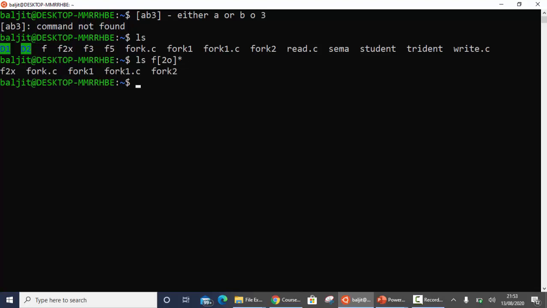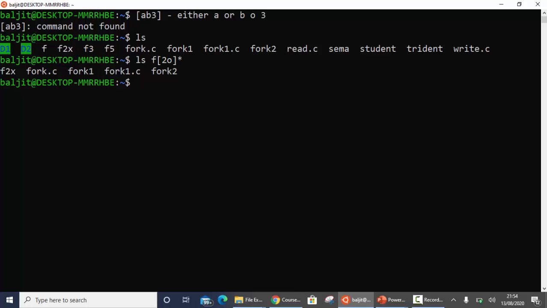So there are 5 such entries. Where the first character is F, then there is either 2 or O. It is not going to match both 2 and O, but either 2 or O. At second place I am putting up a restriction. Okay, it's not any number of characters, it is not any one character, but it can be only 2 or it can be only O.